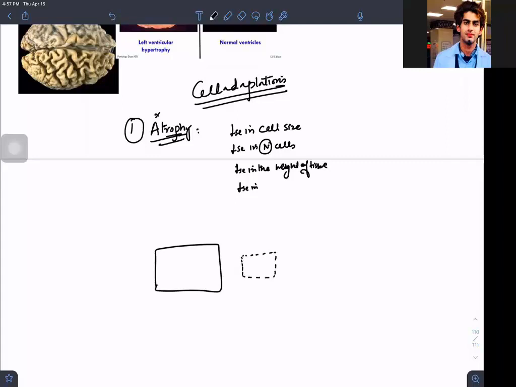That means the cell should destroy its proteins. If you want to become small, you destroy your proteins. Destroying your proteins will help you decrease the size, isn't it? How will you decrease? Your cell is made of proteins, and you have read in your basics long time back that they are the building blocks of your life. They actually make the cellular material, the cellular mass, the cellular architecture also. So if you are degrading them by the ubiquitin proteasome pathway that I told you about, if you are using that pathway to degrade the proteins of the cell, it will lead to atrophy.